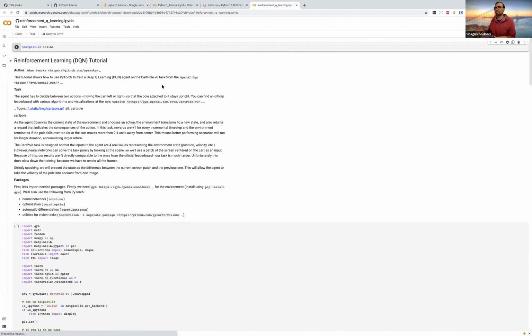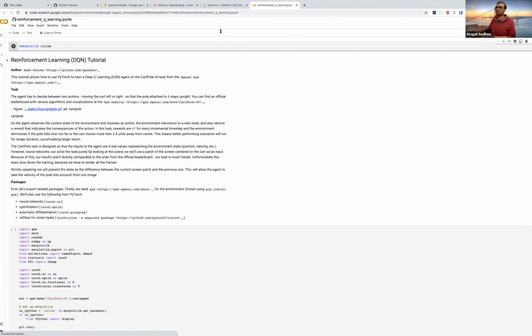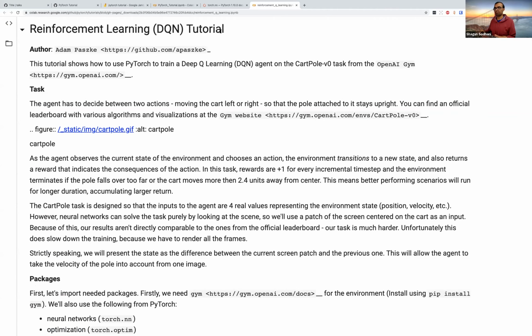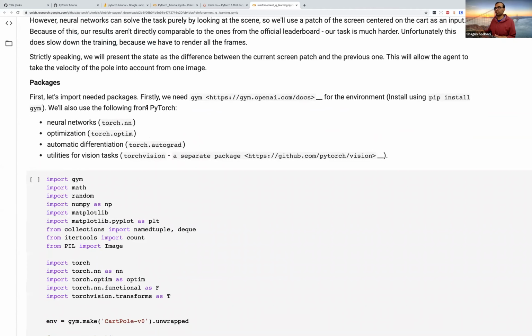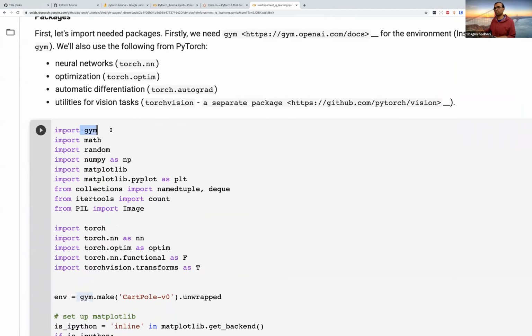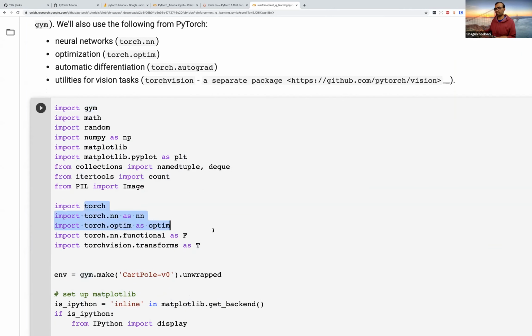So yeah, this is a DQN tutorial. It's a standard tutorial on the PyTorch website. I'm pretty much going to use it. Let's see what the different pieces are that we care about in this case. So Gym is the library, the collection of the environments, as I said earlier, and then we have these different Torch modules that we are using.